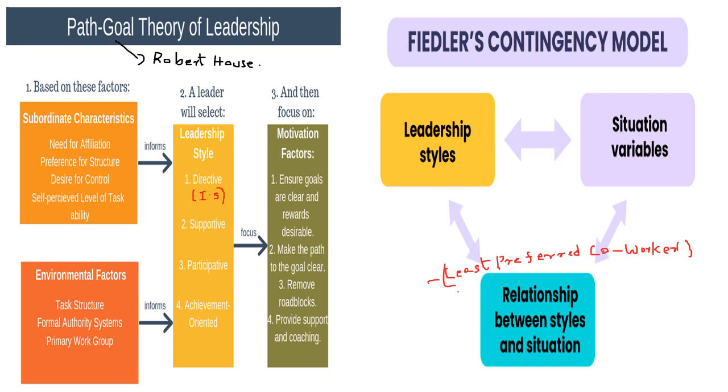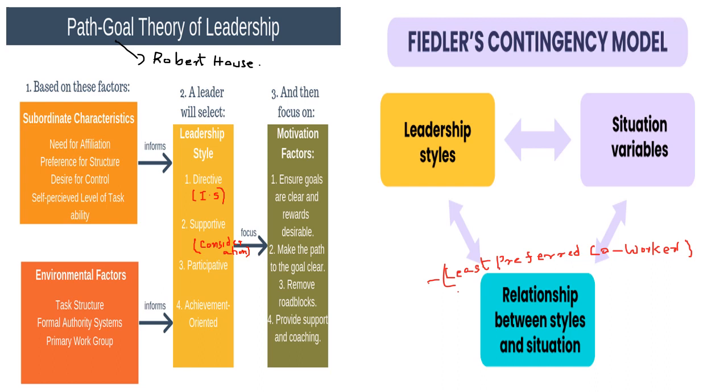Then comes the supportive one. Supportive leaders are consideration based, that is also from the Ohio studies. That is, consideration based means they are focusing on human relations. Okay, then comes the participative leaders. Participative leaders means a democratic style of leadership. He is ready to take opinion from the subordinates. Achievement oriented leaders means they have a high level of confidence in their subordinates. So they are ready to give challenging goals to their subordinates.